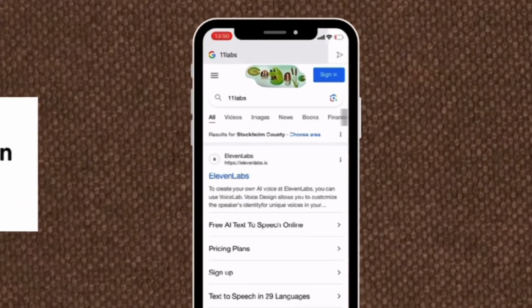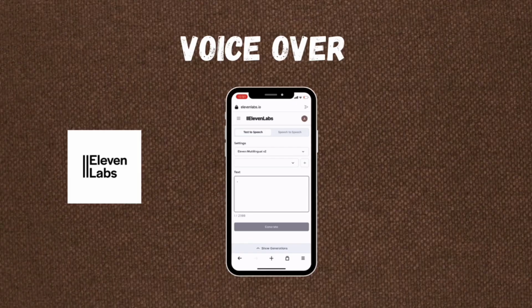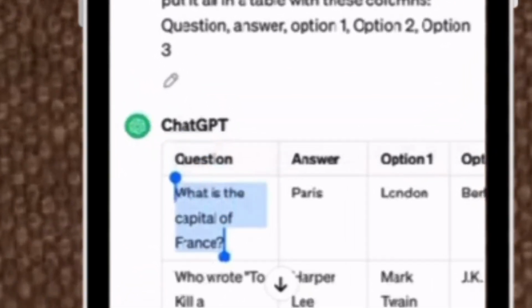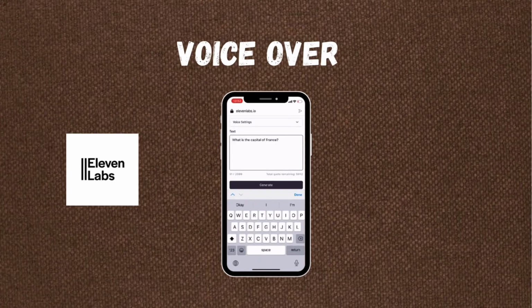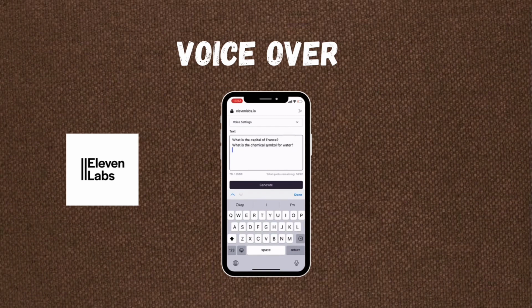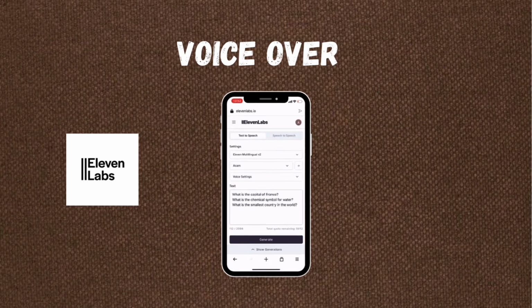For this, we need 11 labs. And while in 11 labs, go back to ChatGPT and copy the questions into 11 labs. Copying the question is easier with the table, like I said earlier. Remember to do it line by line. It will aid in splitting the voice into different parts later on in CapCut.